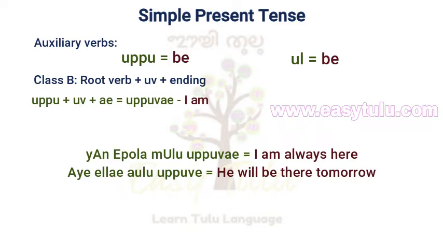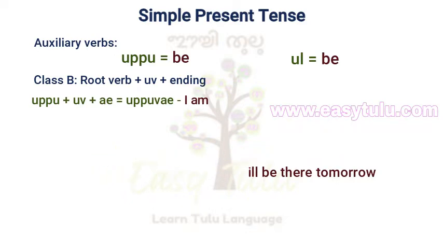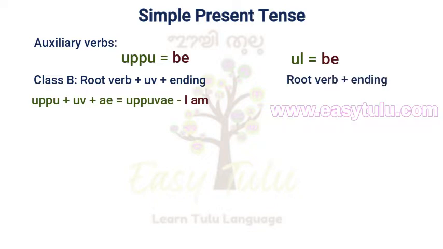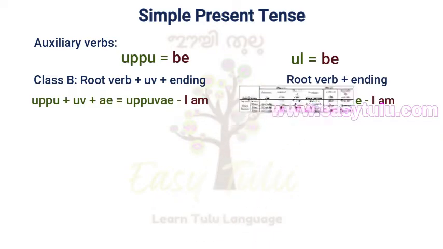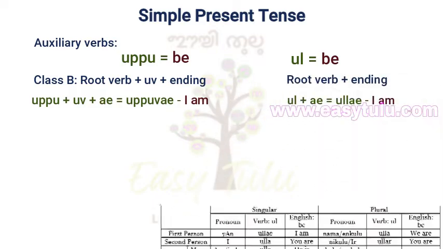Now let us conjugate another auxiliary verb ul in simple present tense. This verb is only used in present tense. So unlike all other verbs, we don't have to add simple present tense suffix u or pu to this verb. We have to add the personal ending directly to the root verb ul. Ul plus personal endings. Personal ending for yan is a. So ul plus a, ulla, means I am.